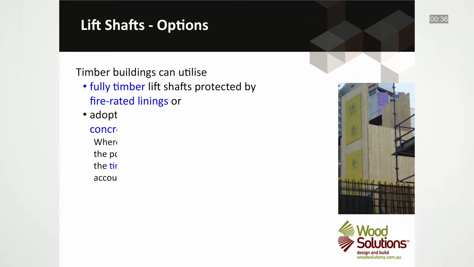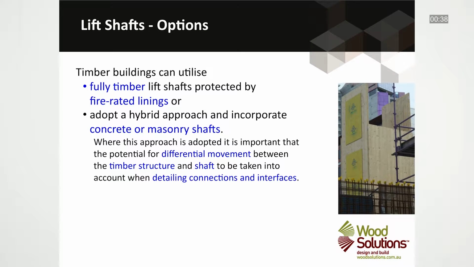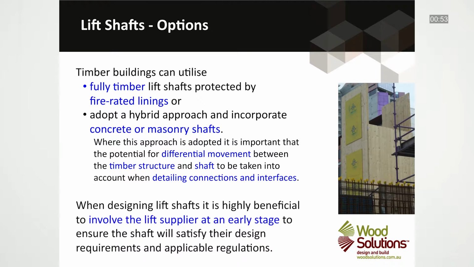Timber buildings can utilise full timber lift shafts protected by fire-rated linings, or a hybrid approach, and incorporate concrete or masonry shafts. If a hybrid approach is adopted, it is important that the potential for differential movement between the timber structure and the non-timber shaft is taken into account when detailing connections and interfaces. When designing lift shafts, it is also highly beneficial to involve the lift supplier at an early stage to ensure the shaft will satisfy their design requirements and applicable regulations.